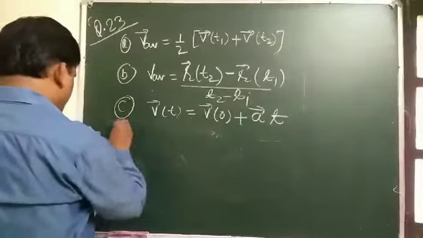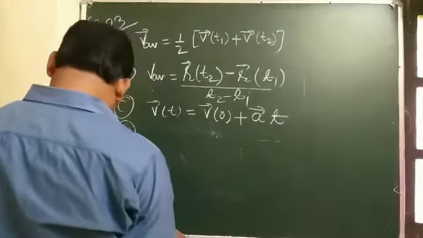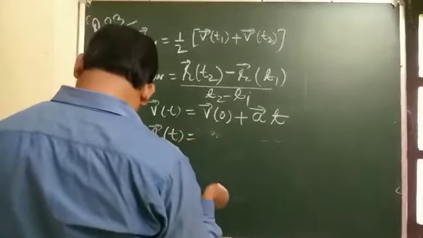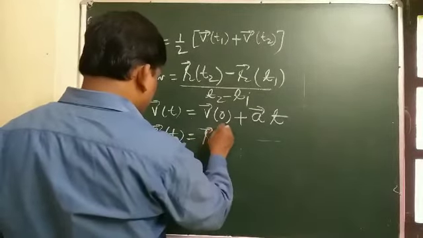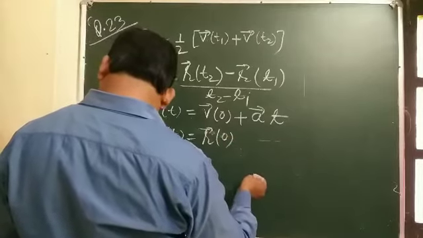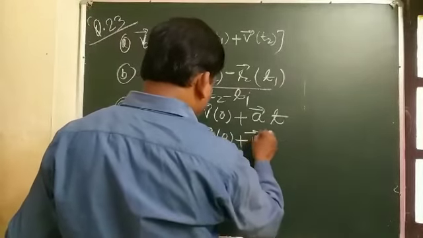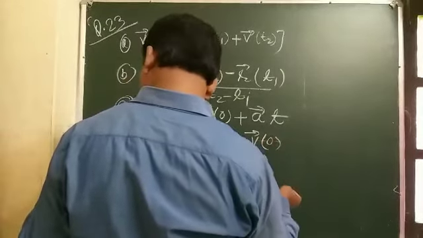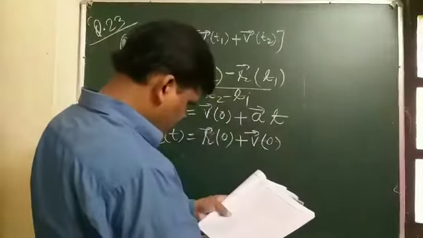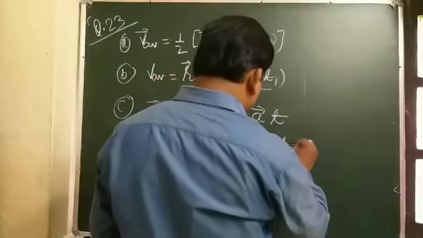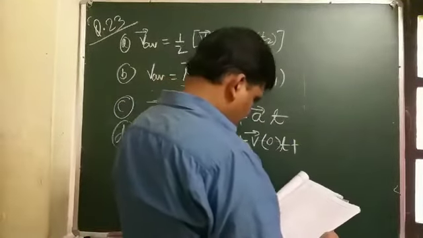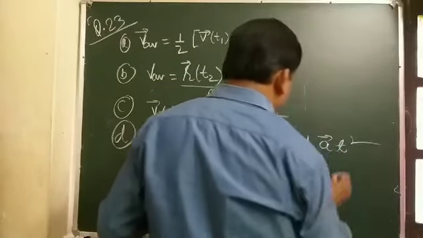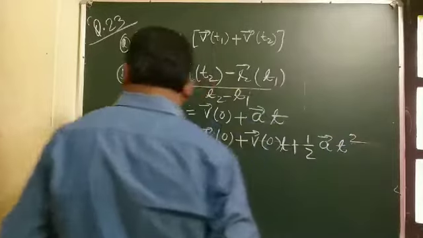And D part: vector R(t) is equal to R vector 0 plus V vector 0 t plus half vector A t square.